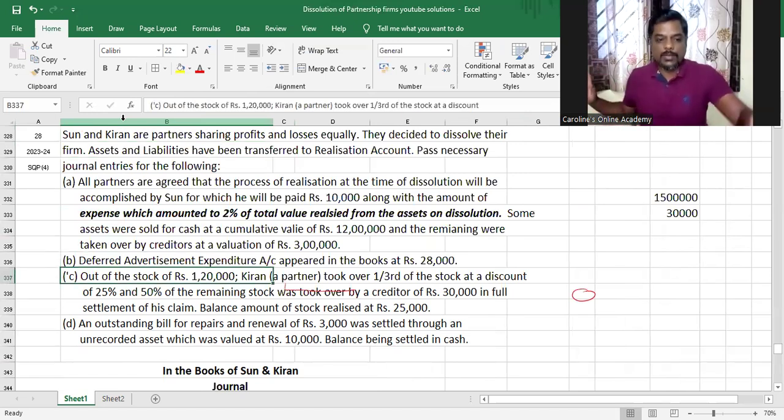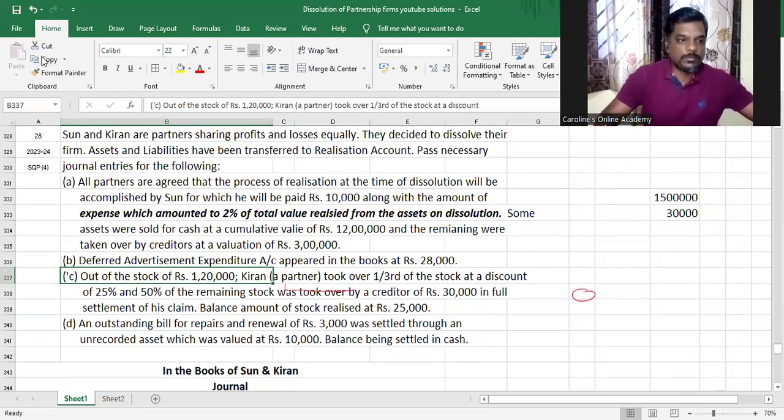Out of the stock of 1,20,000, Kiran, a partner, took over 1/3 of the stock at a discount of 25%. 50% of the remaining stock was taken over by a creditor of 30,000 in full settlement of his claim, and the balance of the stock realized 25,000. Now, again, a big paragraph. All you have to do is stay calm and not panic. Understood or not, my dear children?